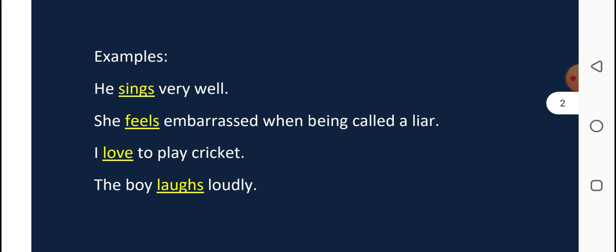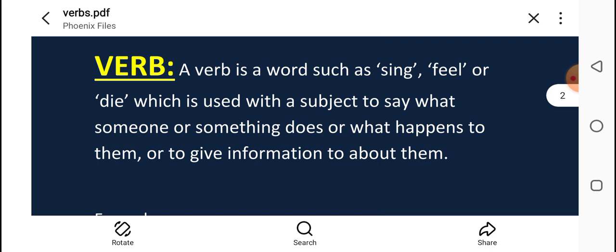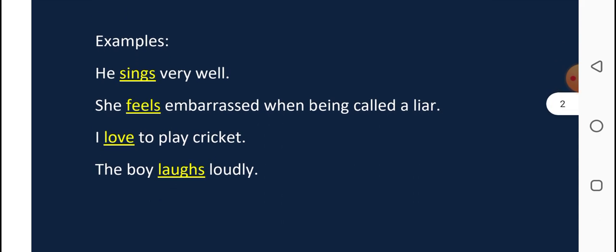See, he sings very well. So what does he do? Sings. What is sing? Definitely it's a verb. Why, beta? Look at the definition again. A verb is a word such as sing, feel, or die, which is used with the subject to say what someone or something does or what happens to them or to give information. Like he sings very well. So what is he here? Definitely it would be a subject.